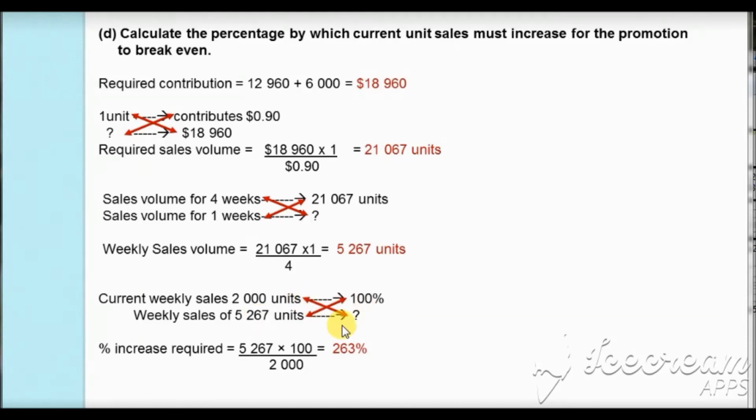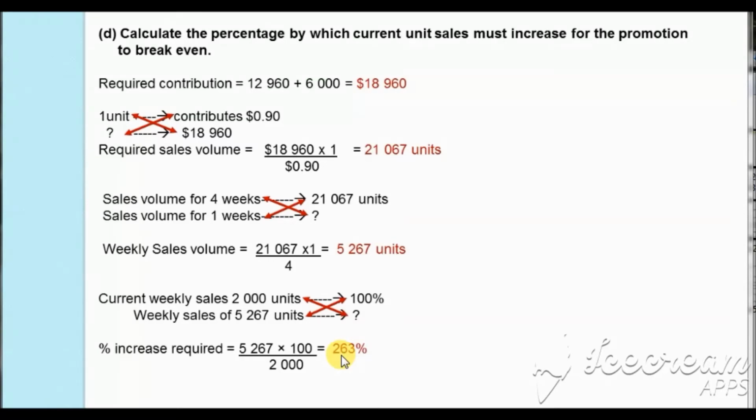So when we cross multiply this, the percentage of increase in the current unit sales for the period of promotion will be 5,267 times 100 divided by 2,000. It will be 263%, which will be the required increase in the current unit sales for the period of promotion so that the business can break even.